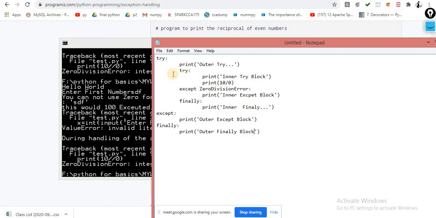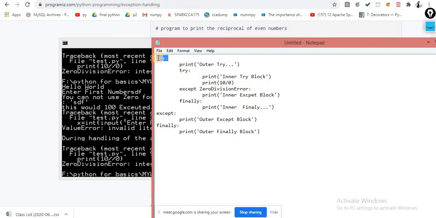Understand this point, very simple, similar to your nested for or nested if-else statement. So this one is your outer try block, and this one is the inner try block. What type of code do we normally put into the inner try block? The very risky code, the highly risky code. This except statement is associated with this try, this finally statement is associated with this try, this except is associated with the outer try, and this finally is associated with the outer try.